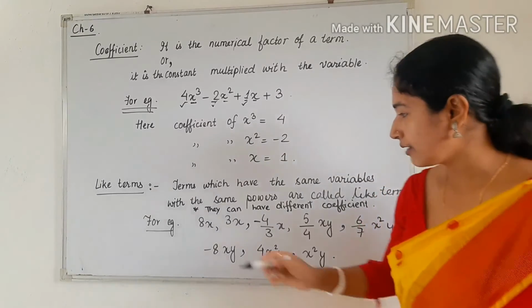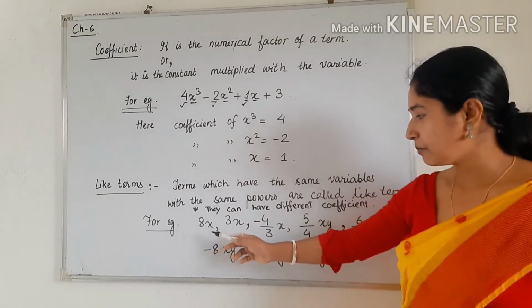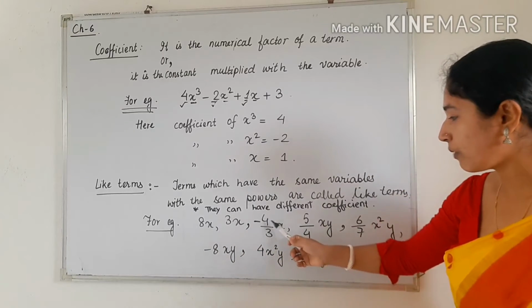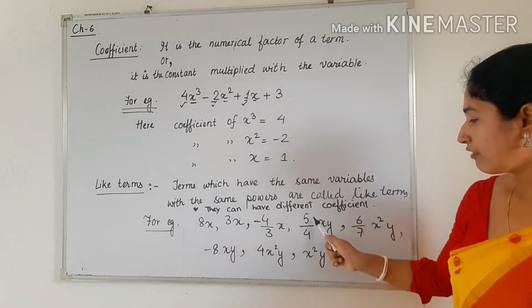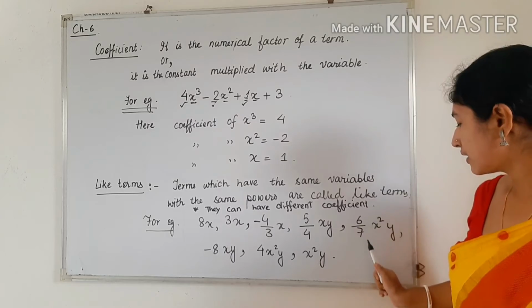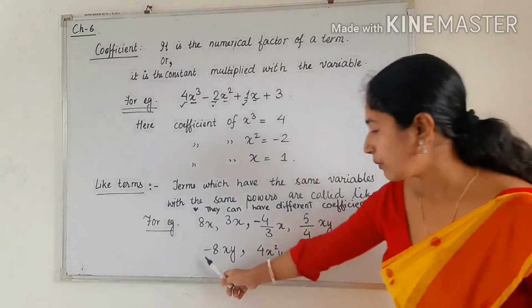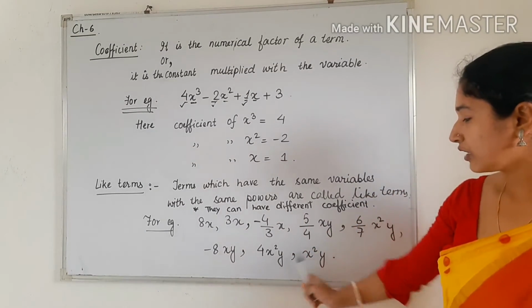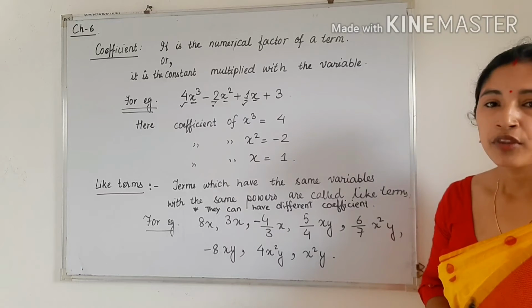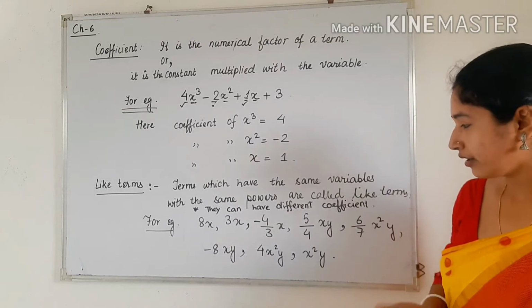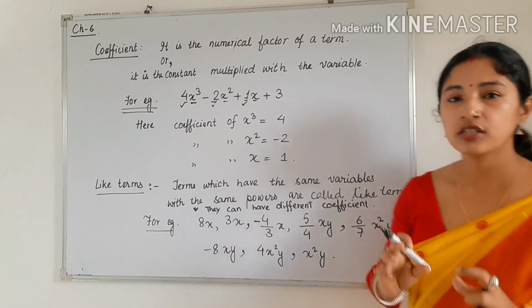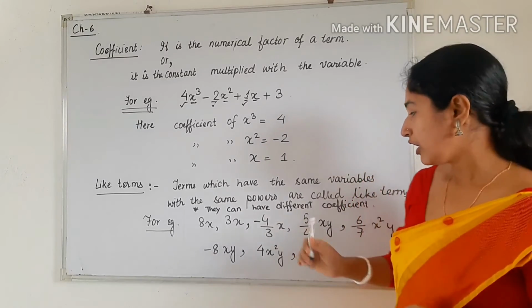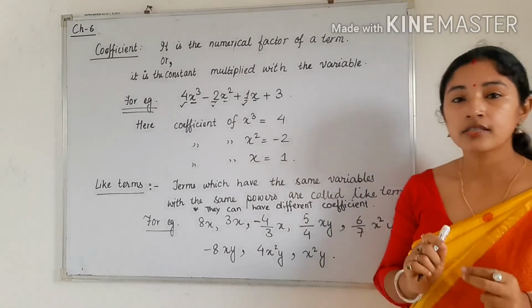So here you can see I have written one example: 8x, 3x, minus 4 by 3x, 5 by 4xy, 6 by 7x square y, minus 8xy, 4x square y, x square y. Here we have to check which are like terms. You have to see the variable, and the variable should have the same power.